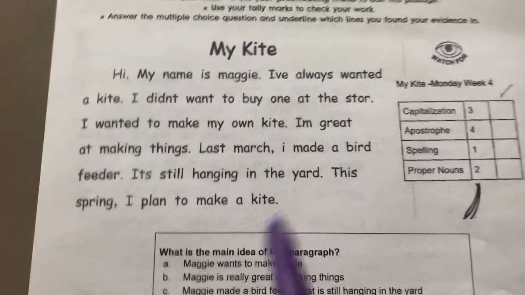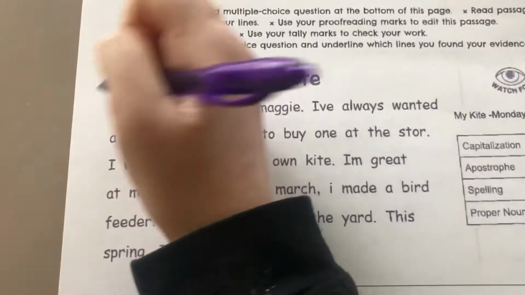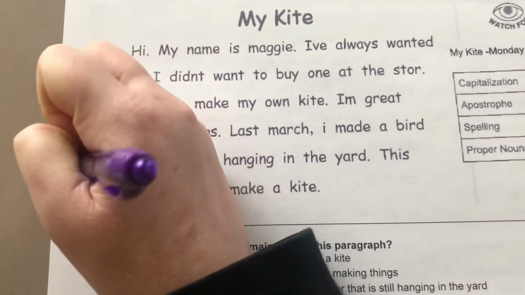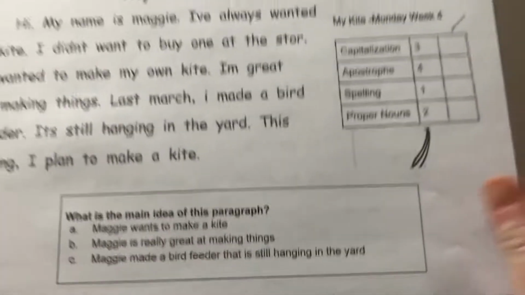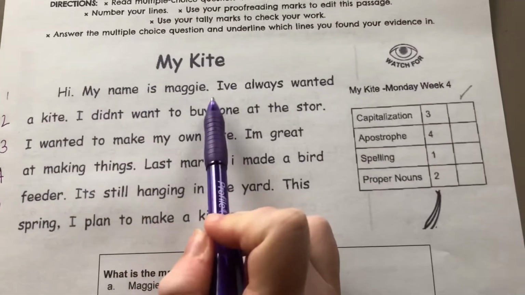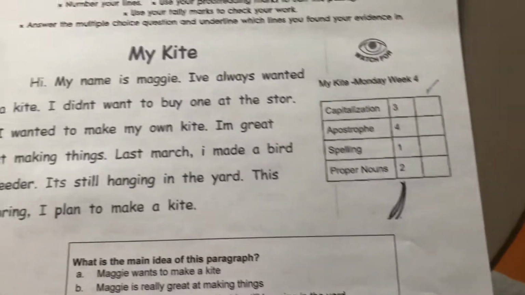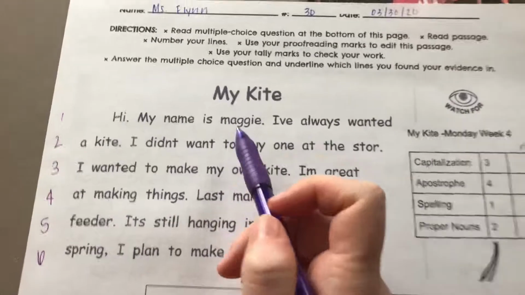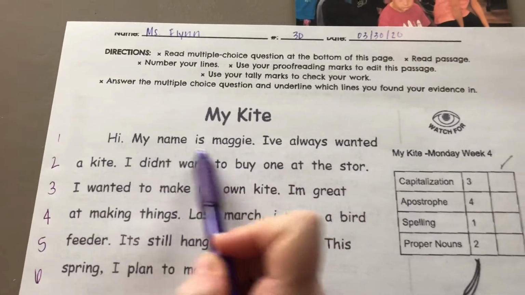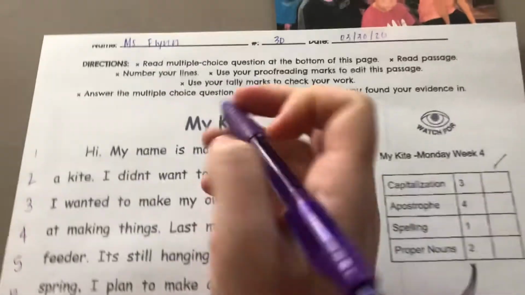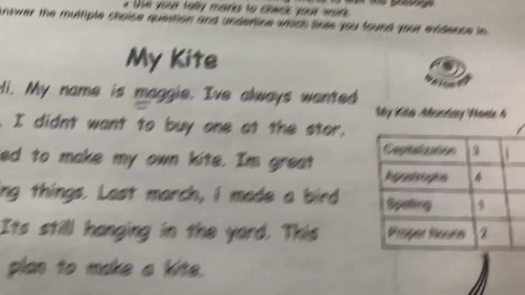Alrighty, so I'm going to go ahead and start by numbering my lines. So I have 1, 2, 3, 4, 5, 6. All right. So in line 1, hi, my name is Maggie. I've always wanted. Is there anything that we need to fix? Well, yes, Miss Flynn, there is. I'm going to start with my name is Maggie. Since I know Maggie is a name, it needs to be capitalized. So I'm going to go over to my tallies, give it a tally mark.